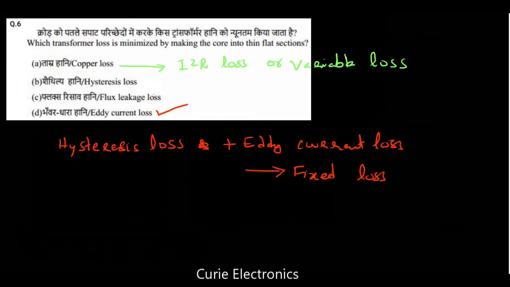And one more thing you have to make a note of about eddy current loss. This eddy current loss is directly proportional to the square of the frequency. That means we have an equation to find the eddy current loss, where eddy current loss is directly proportional to the square of the frequency.